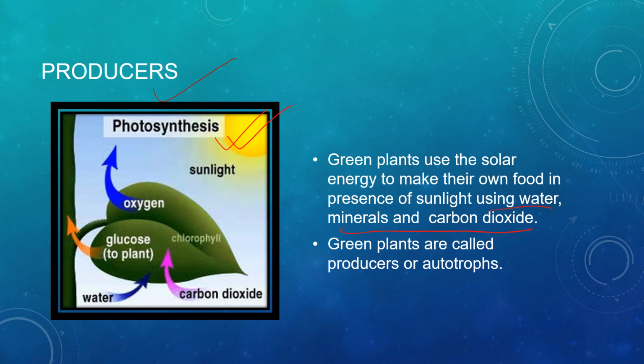So as they are making their own food, they are called producers or autotrophs. Is it clear? They produce their own food, so they are called producers or autotrophs.